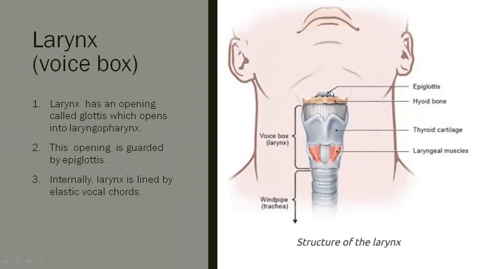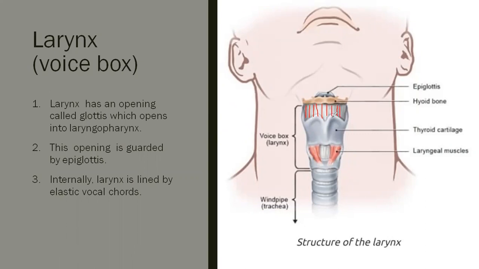This is the epiglottis. This is the voice box, sound box. It shows the presence of vocal cords. Cartilaginous cord-like structures are present. They are called vocal cords. When these cords are vibrated due to pressure created by air, sound is created.